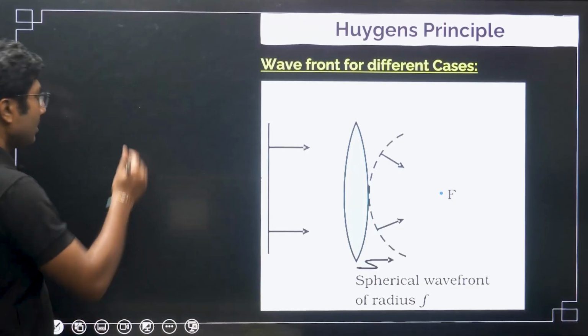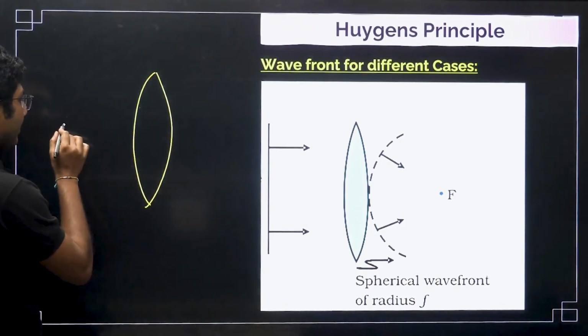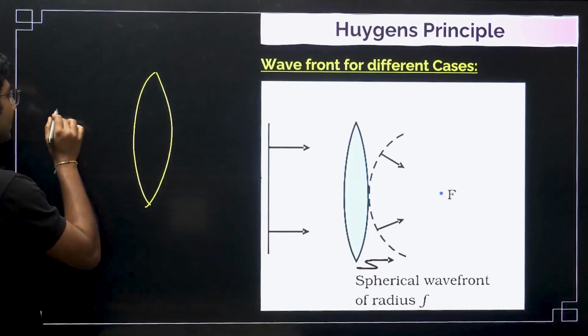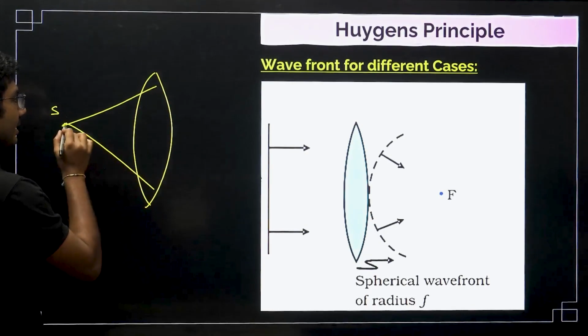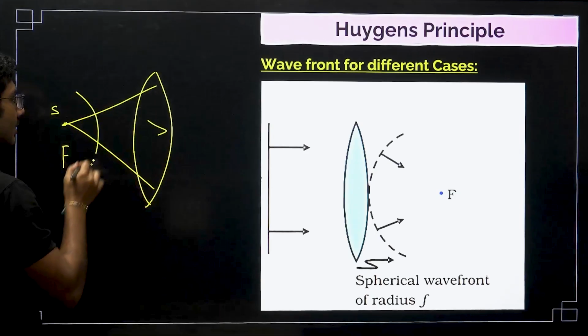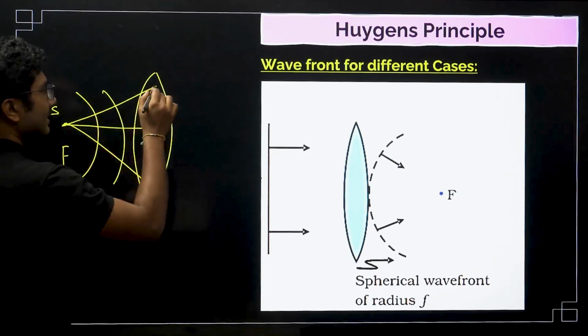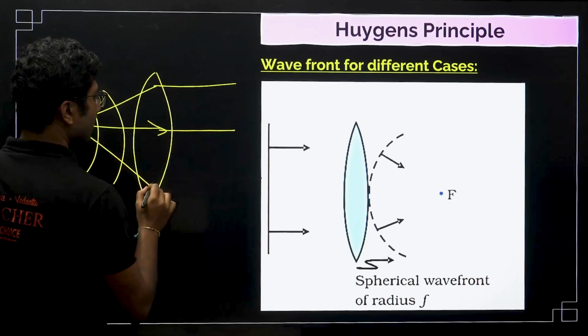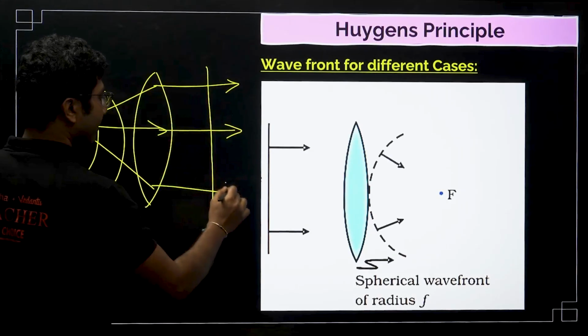Suppose I have a convex lens and I have a light source at the focus. If you keep a source there, the wavefronts will be spherical in nature. Once the light comes out of the lens, it becomes parallel, that means it is a plane wavefront.